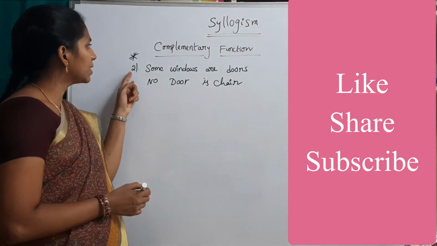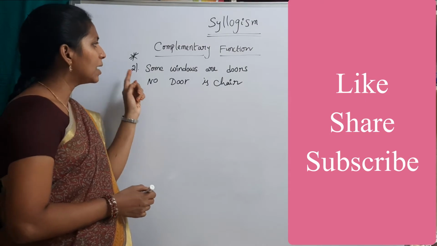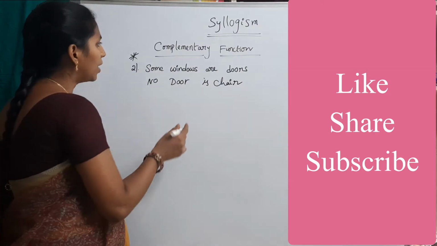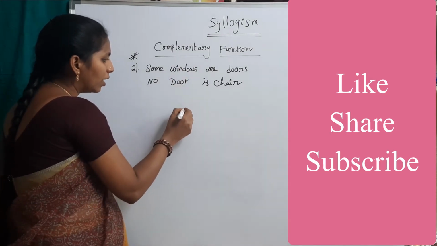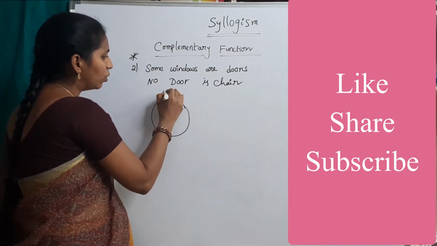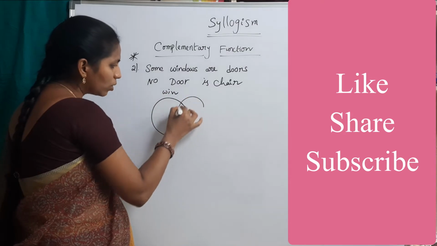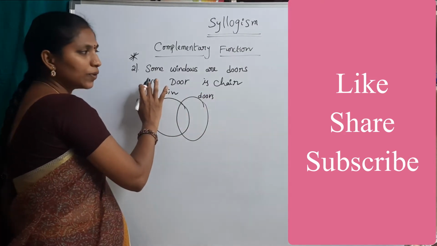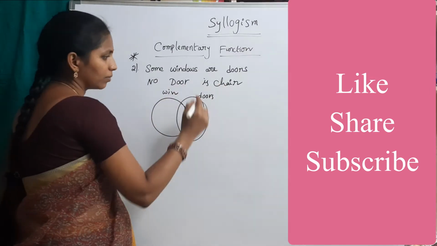See the second example, this is a very important example. Some windows are doors and no door is a child. First is the Venn diagram. Some windows are doors. This is for windows, and some windows are doors means this is for doors. Next one is no door is child.